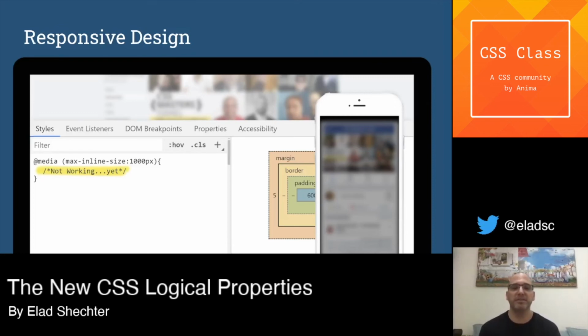Because media rules don't accept properties like max-inline-size and max-block-size. They don't get those new size keywords. And when I saw this problem, I thought to myself, why not? After I saw that it really doesn't work, I thought to ask the Stack Overflow community why the max-inline-size property doesn't work at all in media rules.